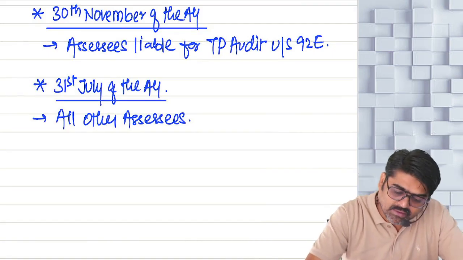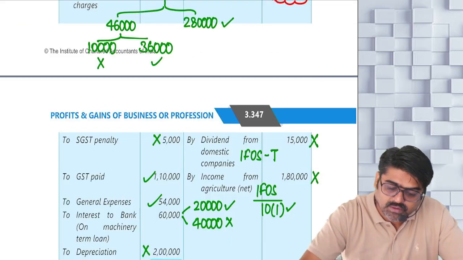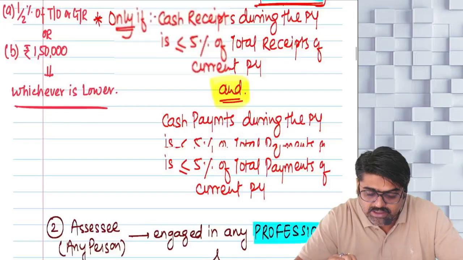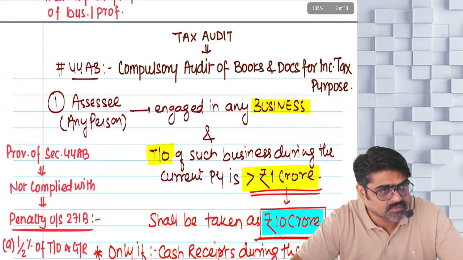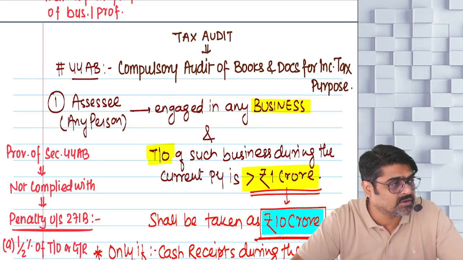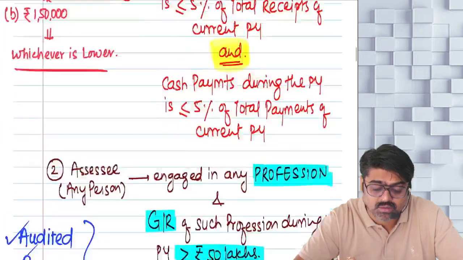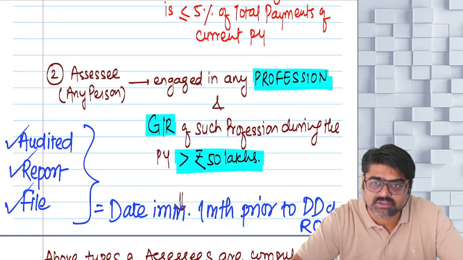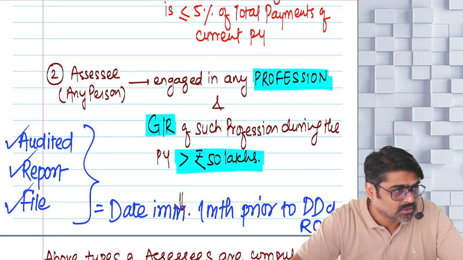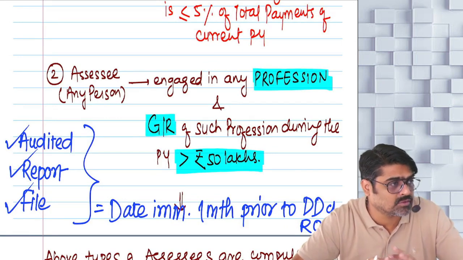So right now, which provisions are we doing? Right now we are doing tax audit provisions, 44AB. If you are an assessee and the turnover of your business is more than 1 crore, or the gross receipts of your profession are more than 50 lakhs, are you required to get the books of accounts audited?